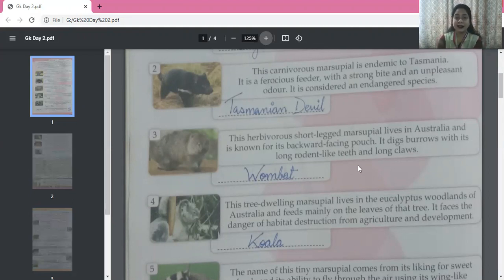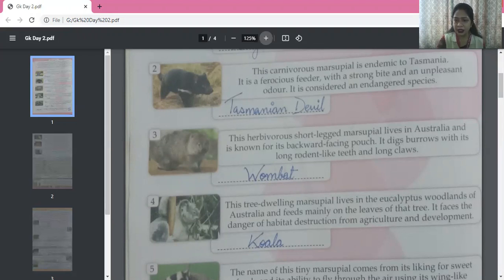So this marsupial lives there and feeds mainly on the leaves of that tree, eucalyptus tree. It faces the danger of habitat destruction from agriculture and development. Okay, people are destroying the habitats of animals and they are using that woodland for agriculture and for development. So this animal is facing this danger of habitat destruction. Now, which is this animal? This is koala.